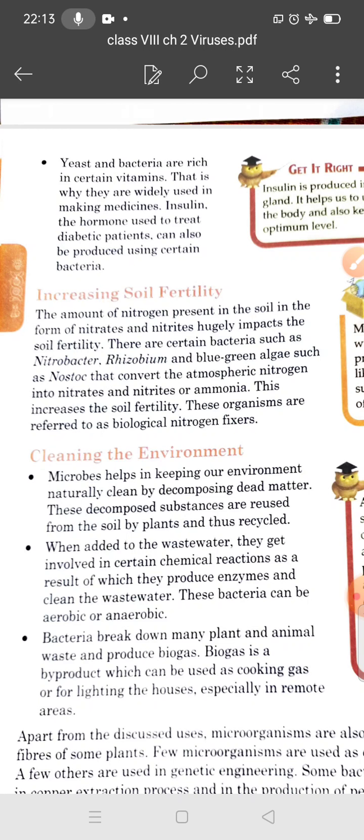So these organisms are referred to as biological nitrogen fixers because they fix the nitrogen and increase the soil